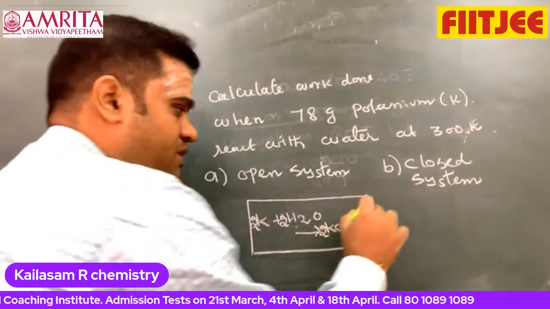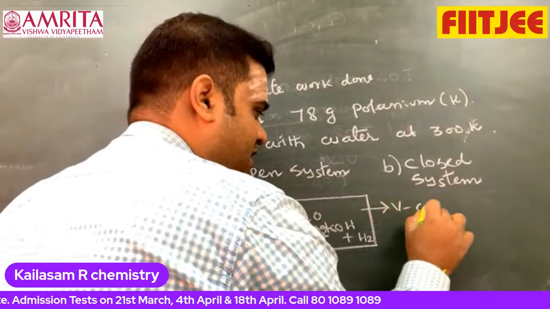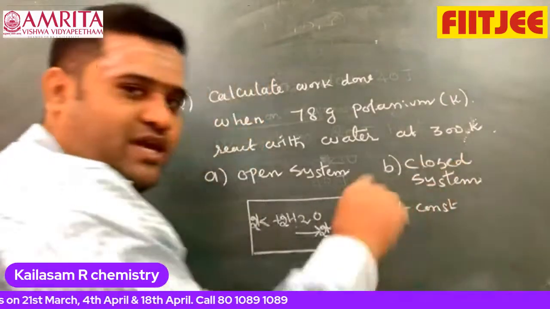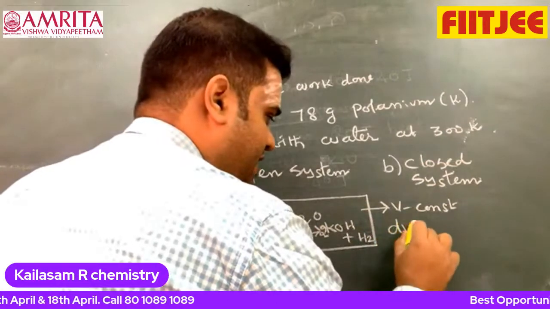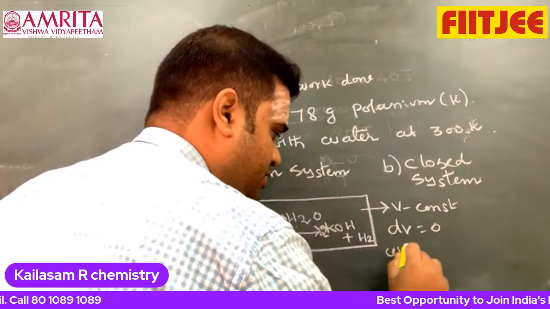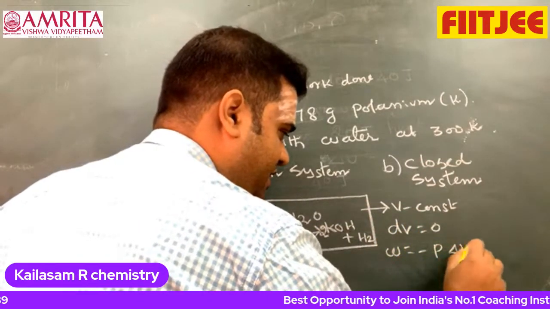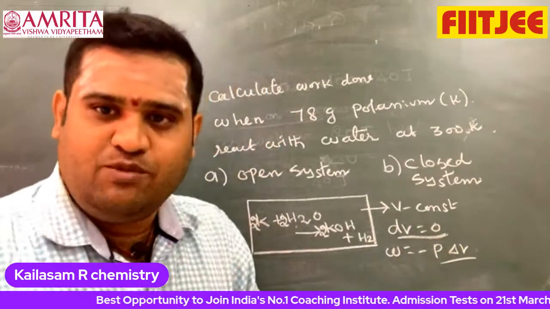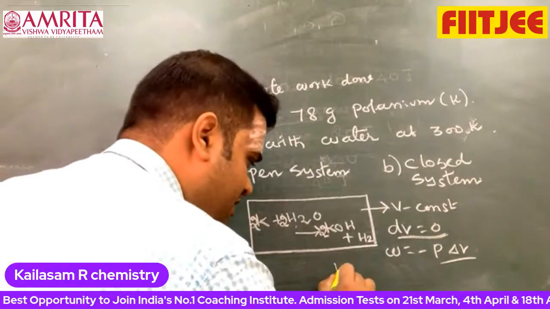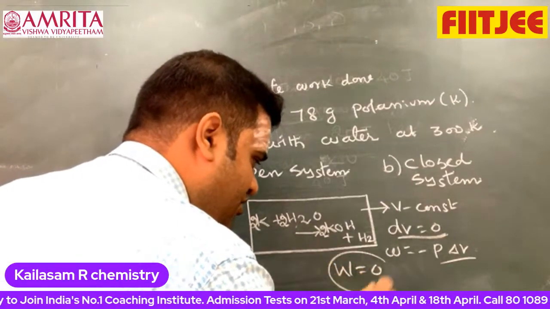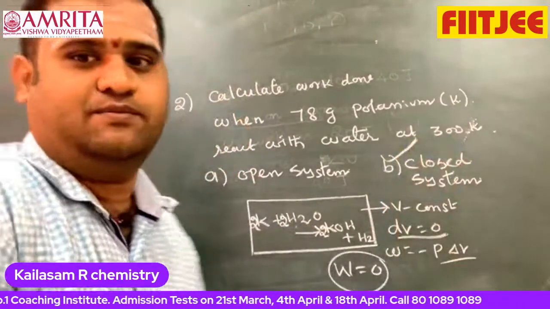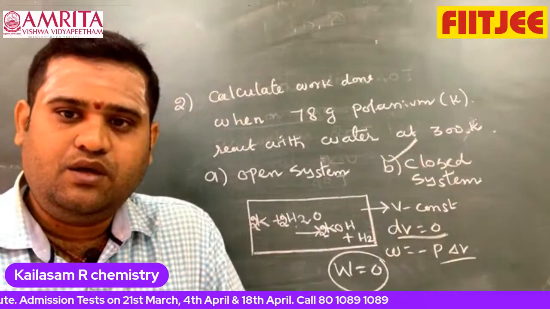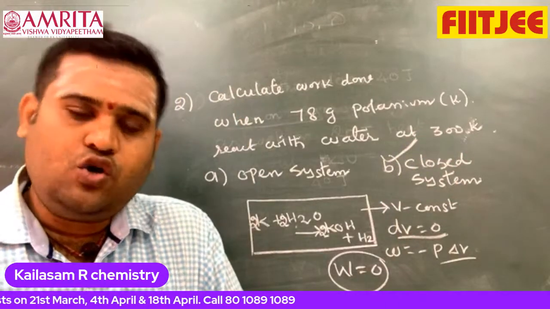Therefore, system closed means V is constant. When V is constant, what about dV? dV is equal to 0. We know that W is equal to minus P delta V. Therefore, when dV is 0, delta V also becomes 0. Therefore, W is equal to 0 for closed system.